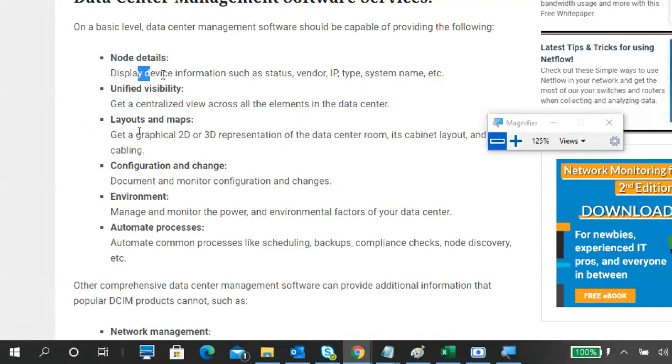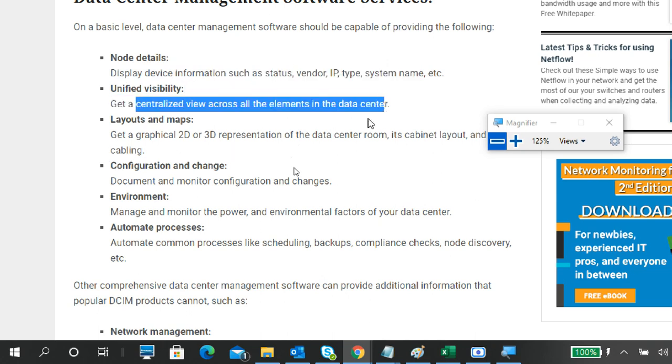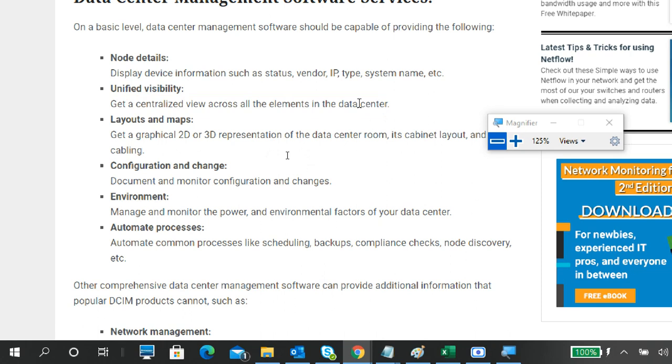What is node details? Each individual node like a switch, router, server, storage, every node: what it is, what their IP address is, whether it is running or not. Centralized view of all elements in a data center. In one single window, if you are able to view everything of a data center, that is called unified visibility.